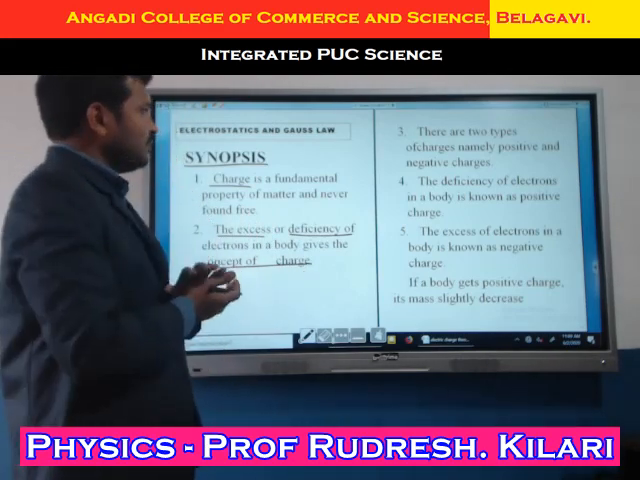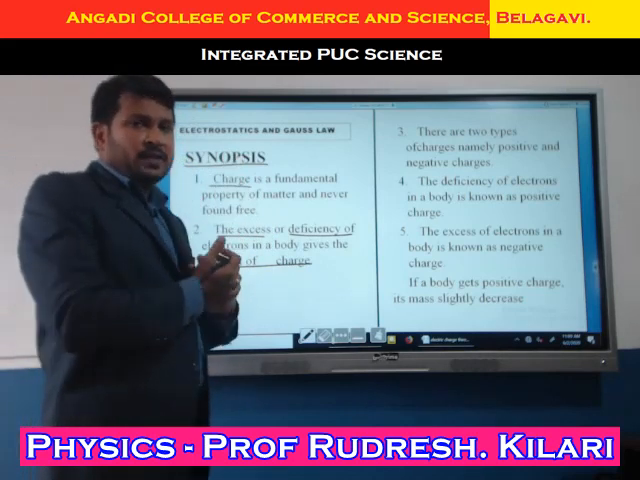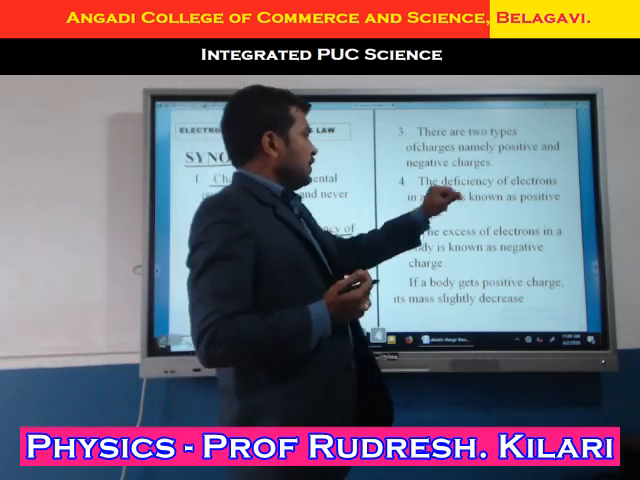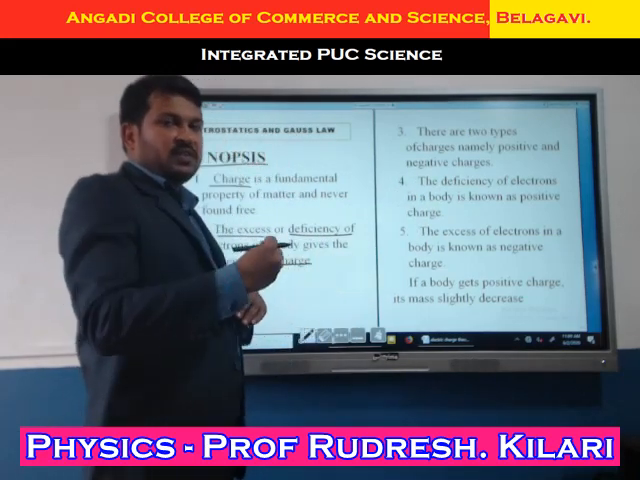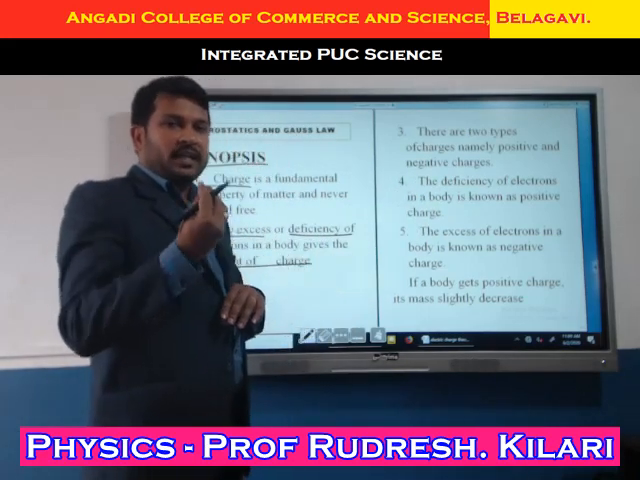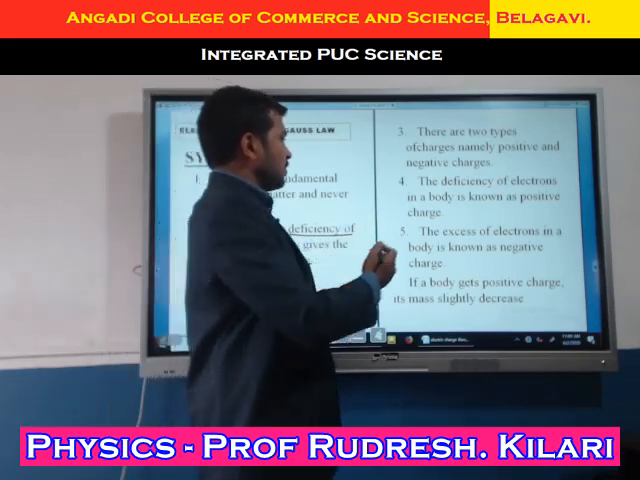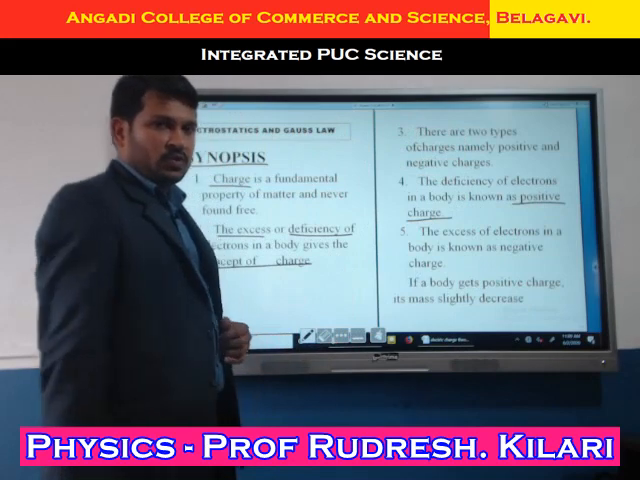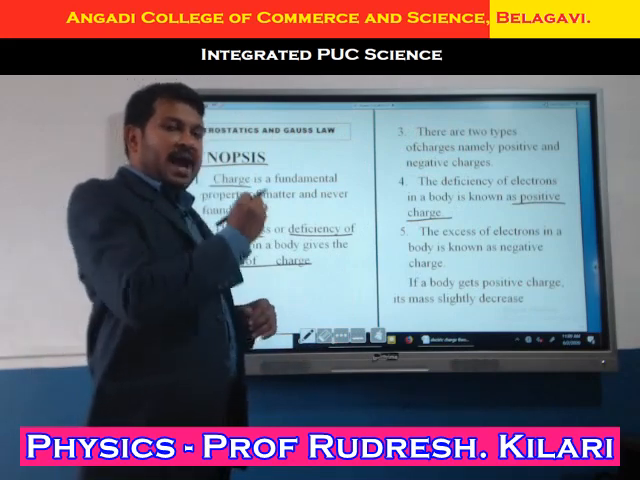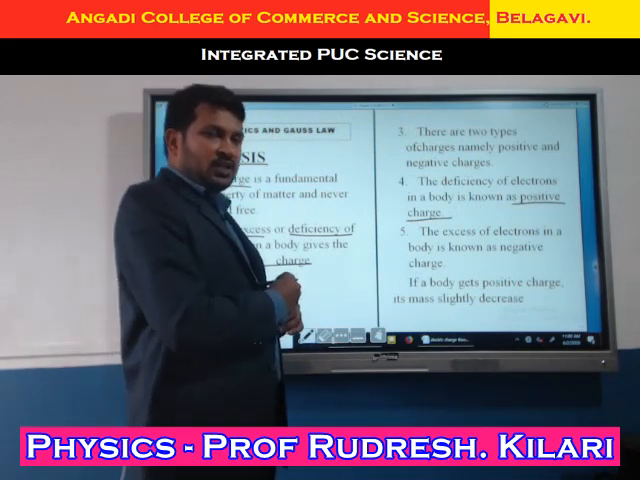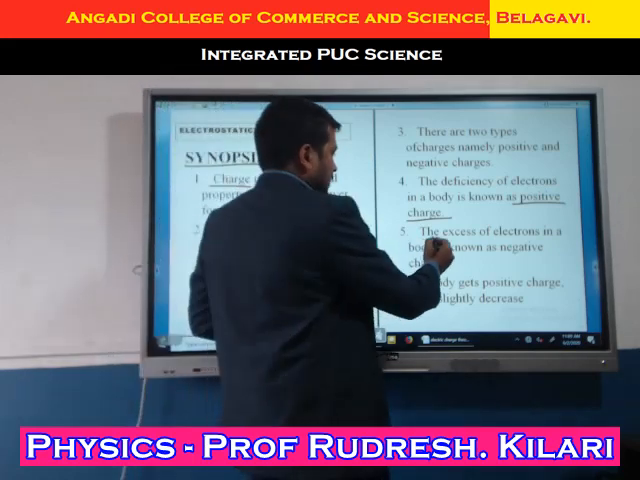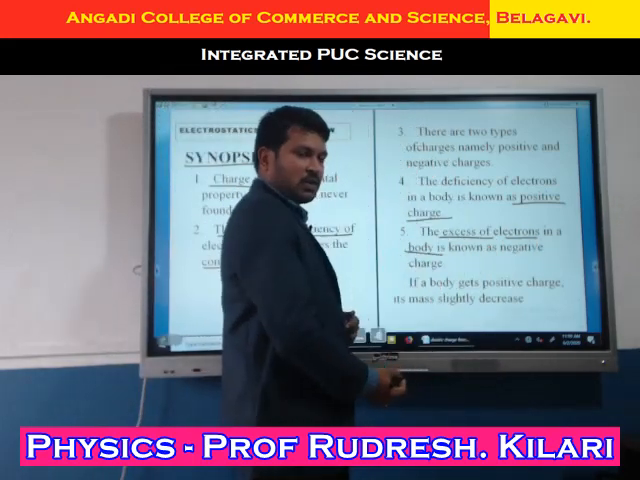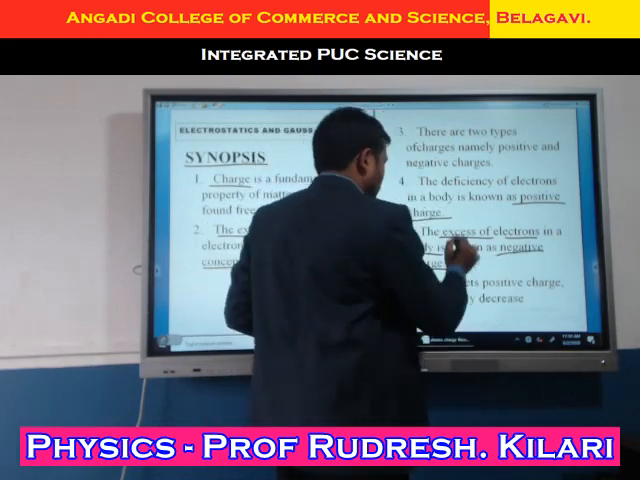Now, there are two types of charges. One is positive charge, another is negative charge. The deficiency of electrons, which is nothing but removing electrons from a body, gives a positively charged body. And what about adding charge? The addition of charge, or otherwise the excess of electrons in a body, is known as a negatively charged body.